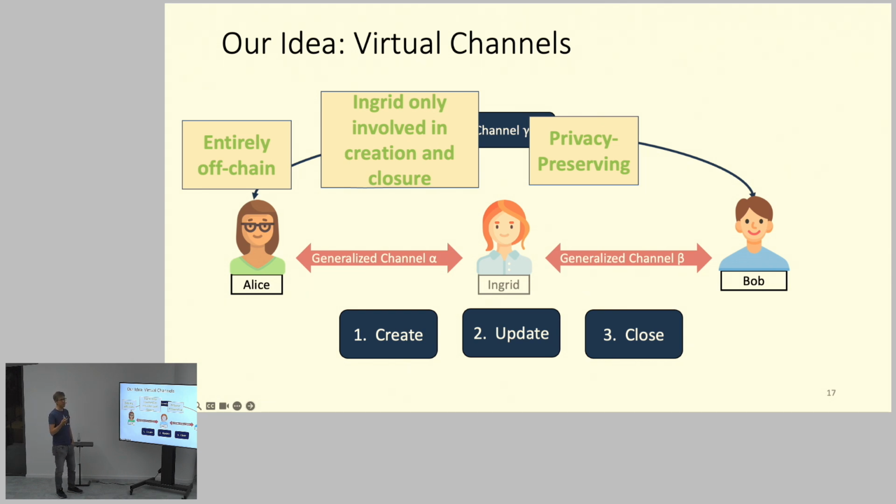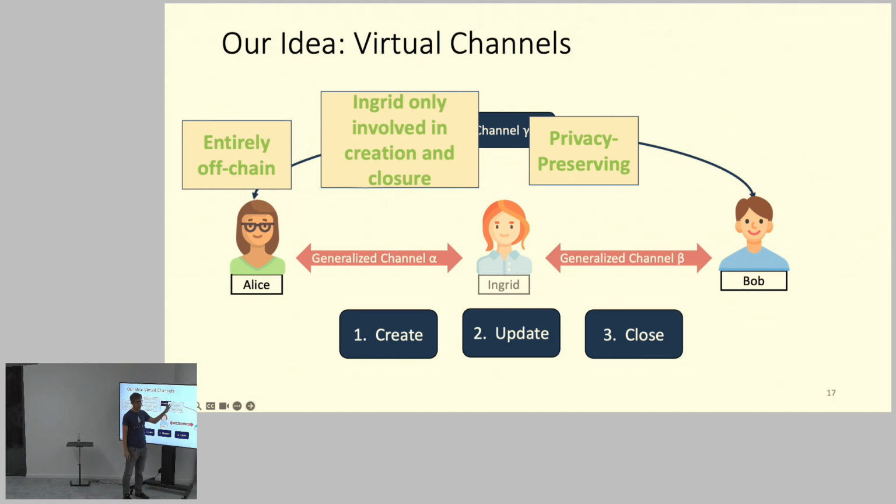I mean, it gives some different type of privacy in the sense that you don't know what happens in this channel. Ingrid knows that they are somehow talking to each other to some extent, that they have some payments to each other, that there's some route between them. But she doesn't know exactly if maybe first Alice transfers coins to Bob and then Bob transfers coins back and so on. She doesn't know the payment flow, okay?